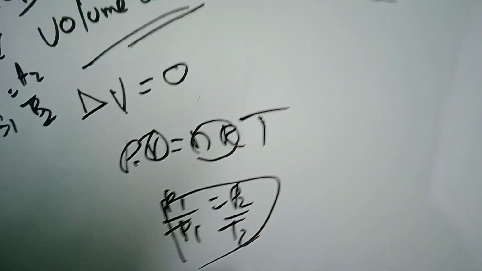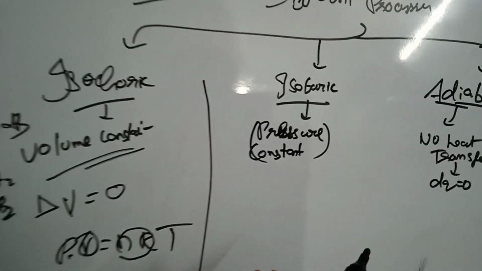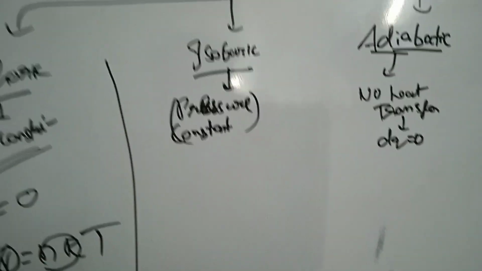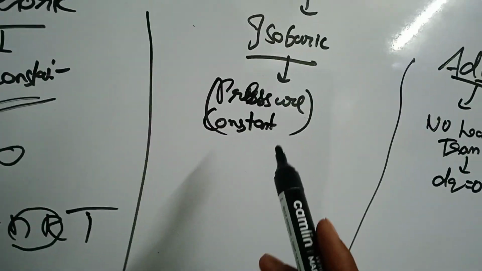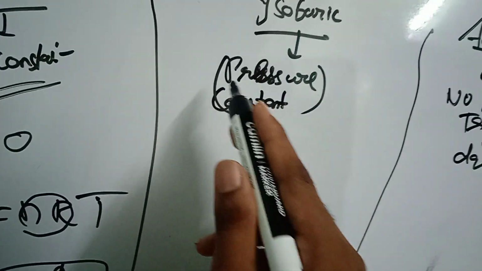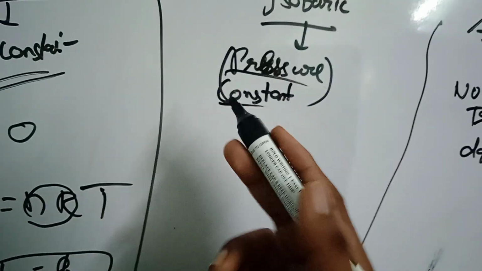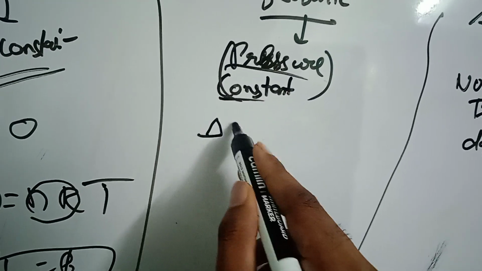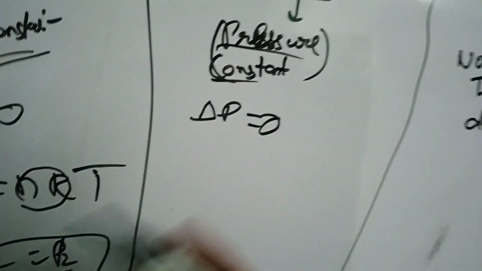Okay, we have completed the isochoric basic stuff. Actually, you need to consider many things for this chapter, which I'll be discussing in the upcoming sessions. So now we go into isobaric processes. In isobaric processes, pressure is constant. So if pressure is constant, then the change in pressure is zero, with the same logic as we saw for isochoric.